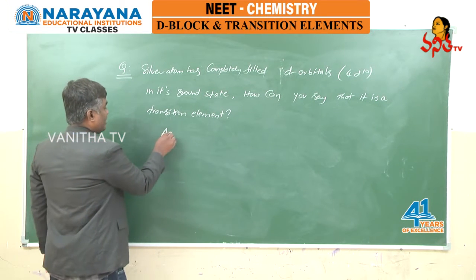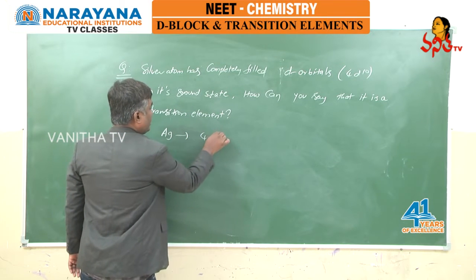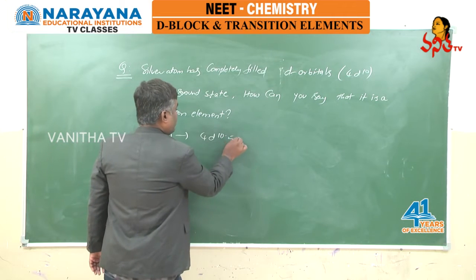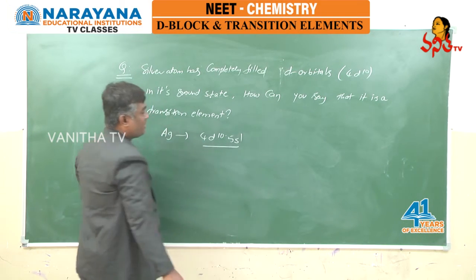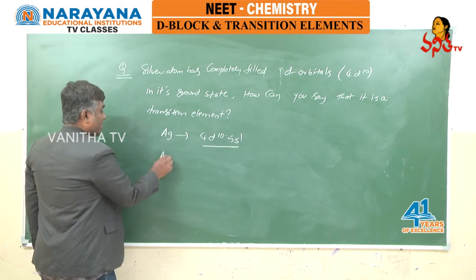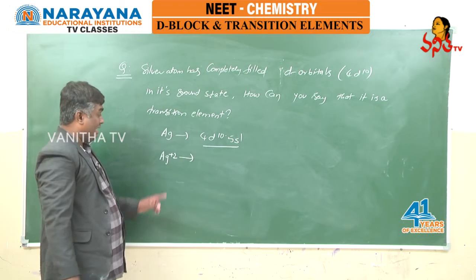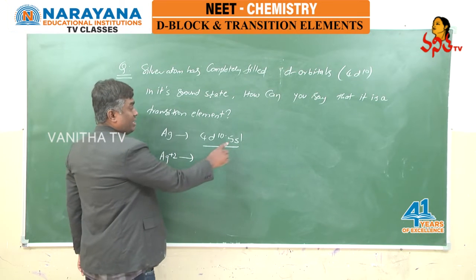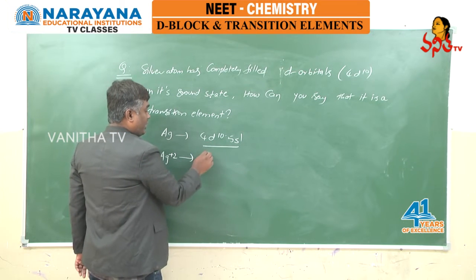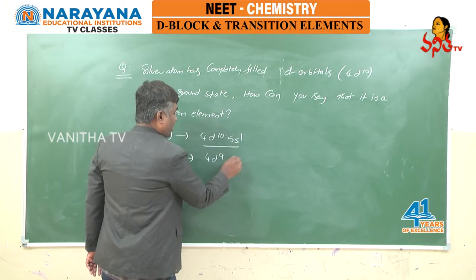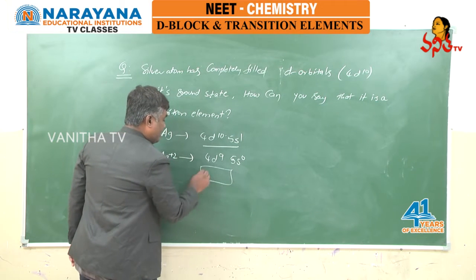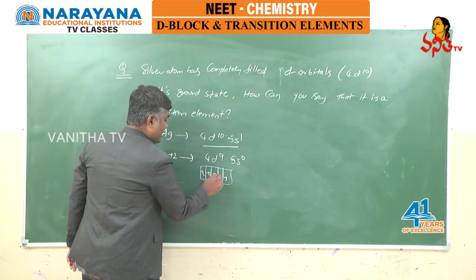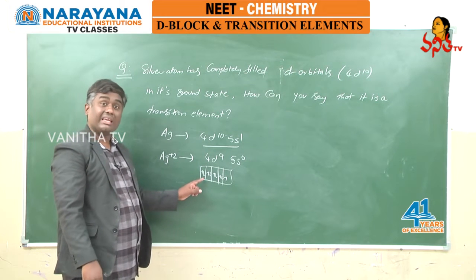If you look at silver, silver has 4d10 configuration. It has 5s1 4d10, the valence configuration of silver. But if silver is exhibiting the +2 oxidation state, +2 means loss of 2 electrons, and it has to lose 1 electron from 5s and 1 more from 4d, so it becomes 4d9 5s0. And here d9 means how many? 1 2 3 4 5 6 7 8 9, and here the d subshell is incompletely filled.